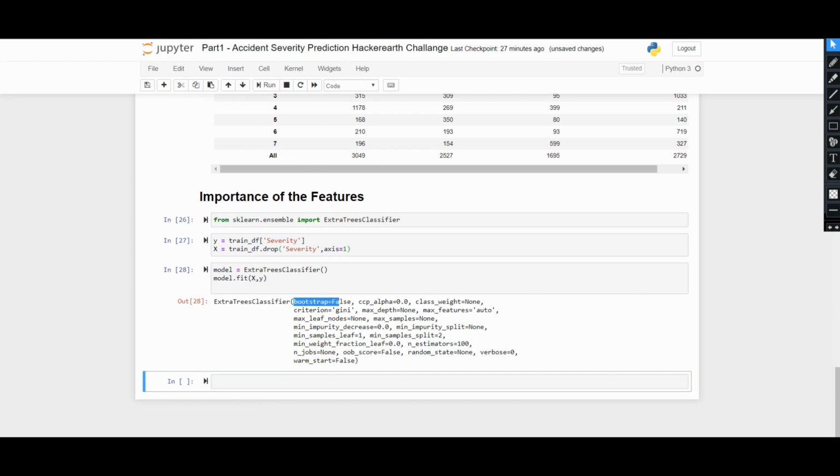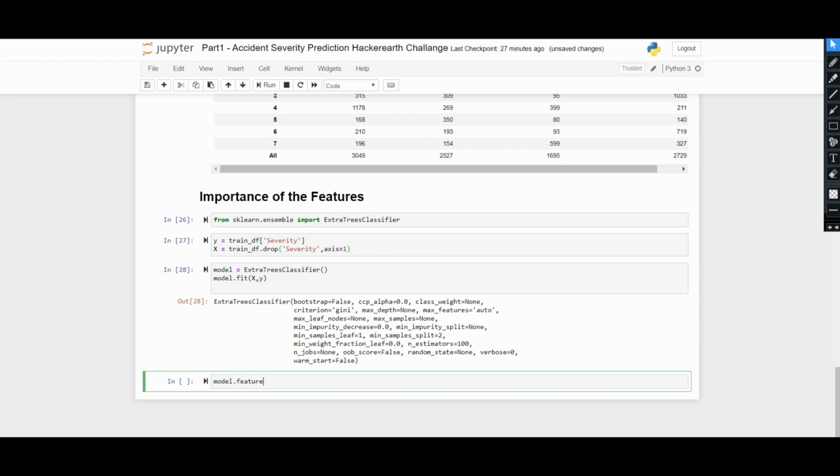These are the inbuilt parameters of the extra trees classifier. These are the default values of each of the parameters. You may change them also if you want. It depends upon several techniques and several parameters you want to try. Okay, so let's find out the feature importances.